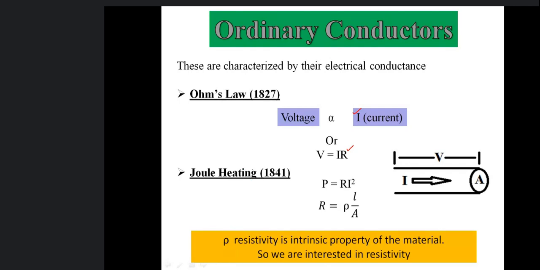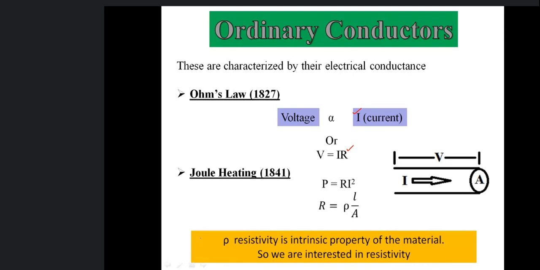So we have a temptation that by applying more and more potential difference or voltage, we can run more current through the conductor. But at the same time, there is another phenomenon, Joule's law of heating, or Joule heating. With the flow of current through the conductor, energy is dissipated in the form of heat, that is I squared R, or if it is total energy, then I squared R t.